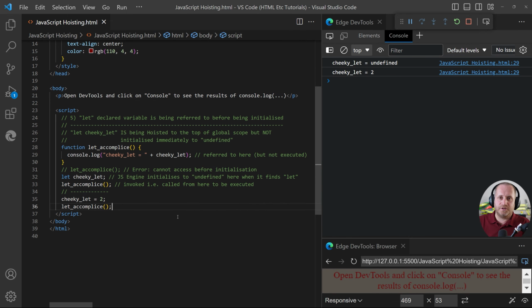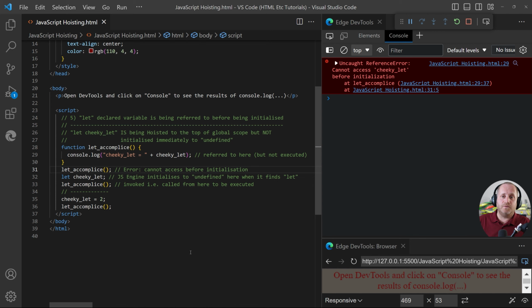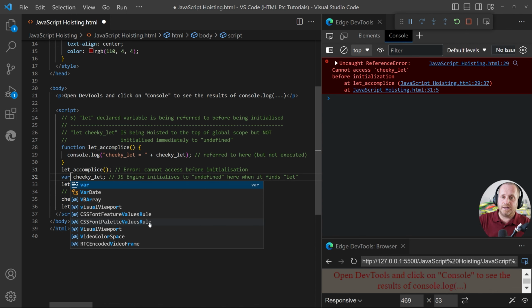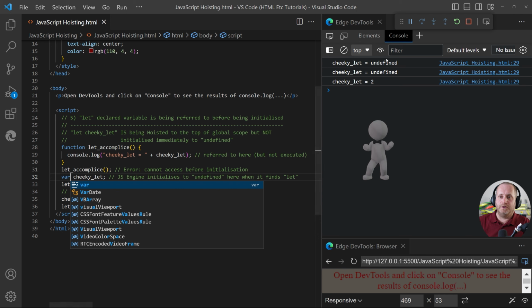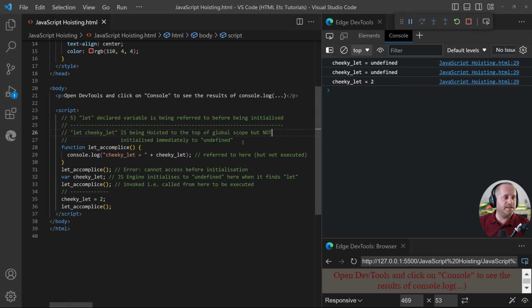This example is pretty much the same as the var example 3 in that we are referring to a variable name before it is being declared. We declare it just here and we are referring to it in the function. The only difference is that var declared variable names, as we've already seen, can be accessed before the declaration, whereas let declared variable names can't. So if I just uncomment this and click save, we can see we've got an access before initialization error. We can now quickly change that to var just to prove that there's a difference and click save and we're okay. We just get undefined twice, which brings us to example 6.